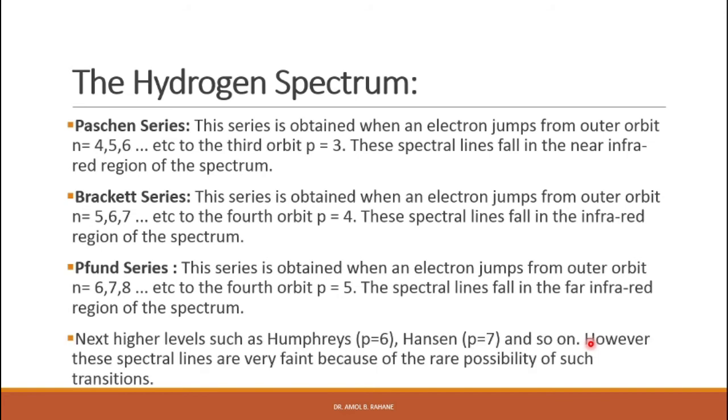The next higher series, such as Humphreys, that is for p is equal to 6, Hansen, that is p is equal to 7, and so on, can be obtained in the case of the hydrogen atom. However, these spectral lines are very faint, and because of this reason there is a rare possibility of such transitions being detected.